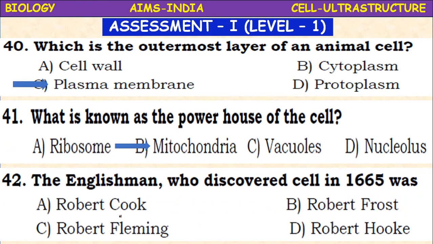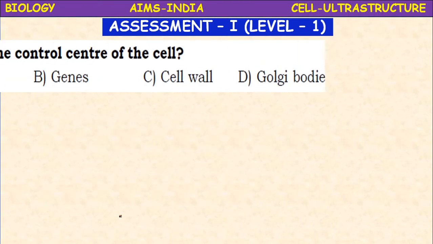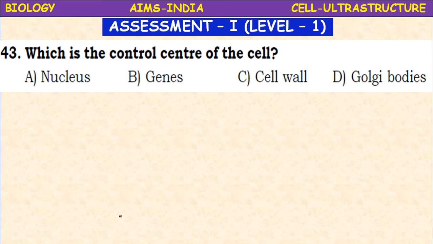The Englishman who discovered the cell in 1665 was Robert Cook, Robert Frost, Robert Fleming, Robert Hooke. Robert Hooke. Next, which is the control center of the cell, which is also called the cell brain? Nucleus, genes, cell wall, Golgi bodies. It is the nucleus, which is the most prominent cell organelle which controls all the functions of the cell.